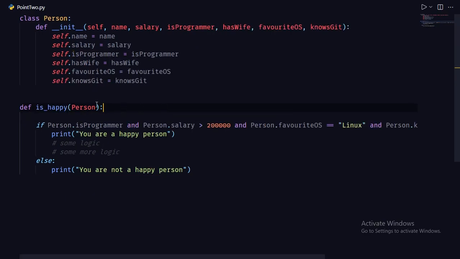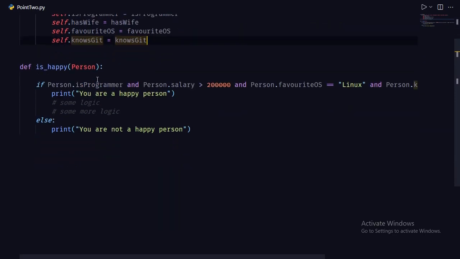As you can see, this is the second example. We have the same person object, but with more fields: salary, isProgrammer boolean, hasWife, favoriteOS, and knowsGit properties. And we have a function which determines if a person is happy or not. It has a long condition.